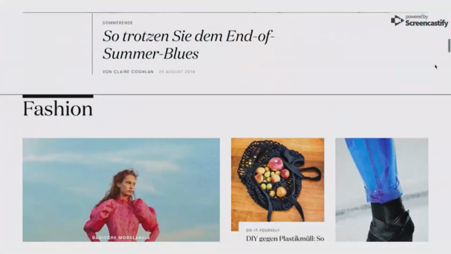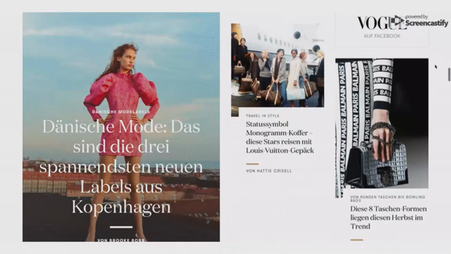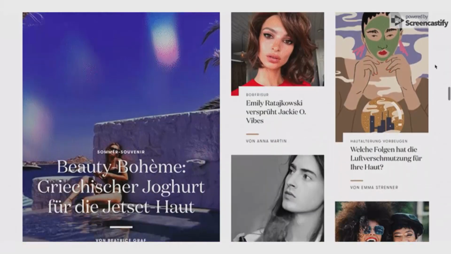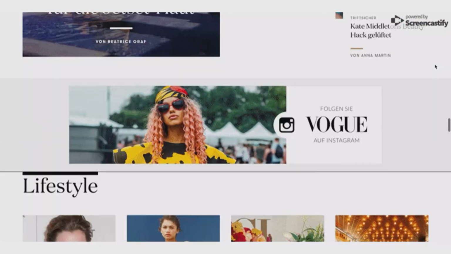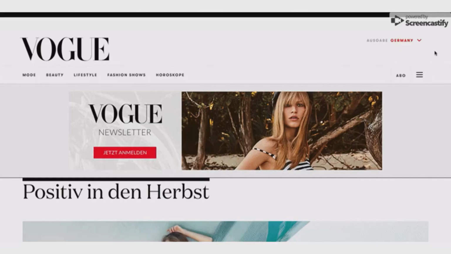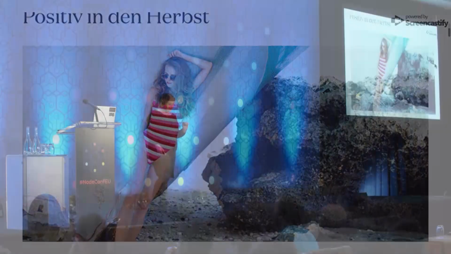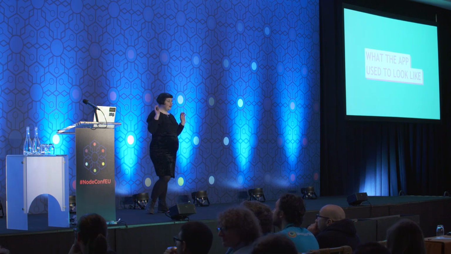And this is the beautiful Vogue website that we've built, and this is currently powered by GraphQL in production. But this was not always the case, and I'm going to show you the journey that we went on to using GraphQL. So this is what the app used to look like.